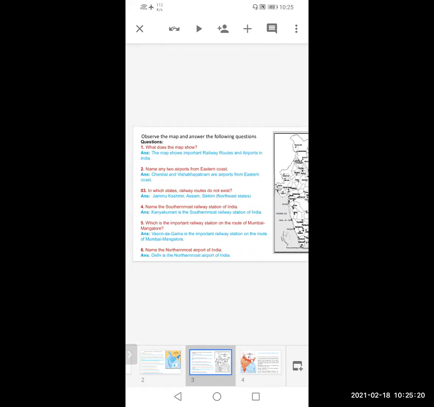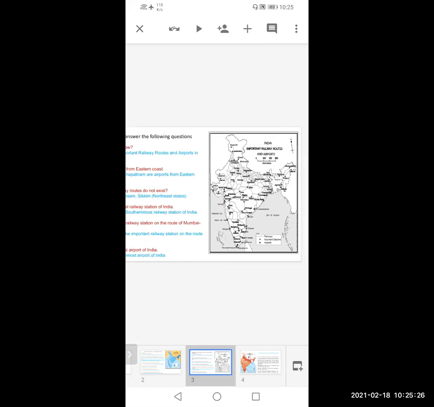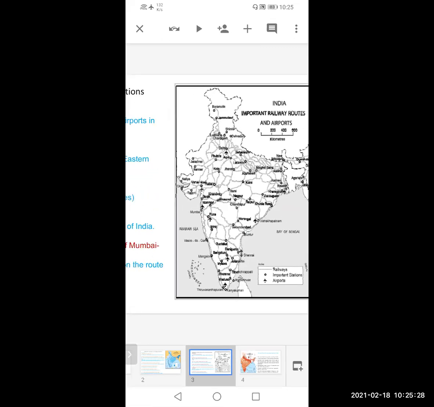Now we'll see the important southern. What is the southernmost railway station in India? So you can again see the map, and the last is Kanyakumari. So Kanyakumari is the southernmost and last station of India.